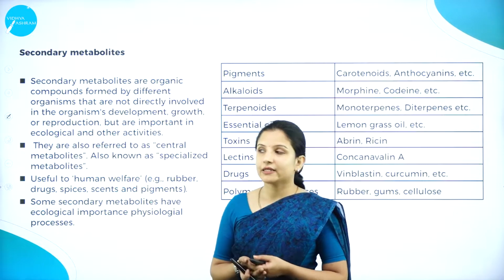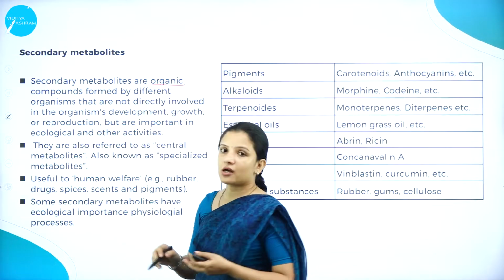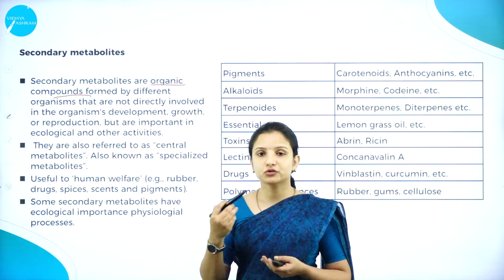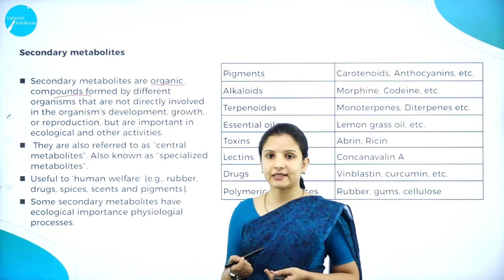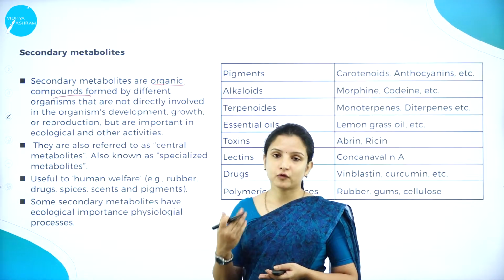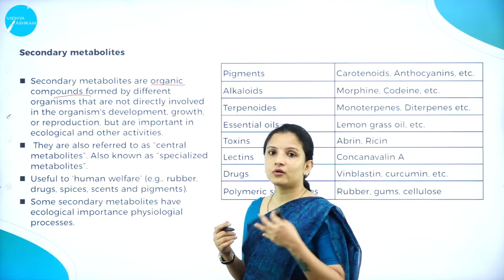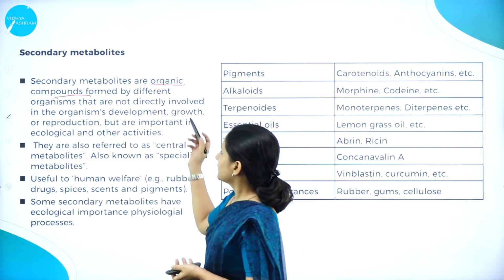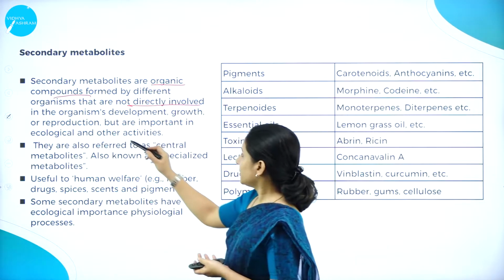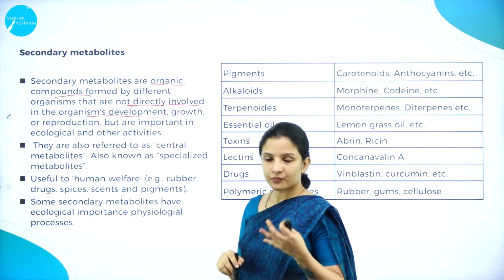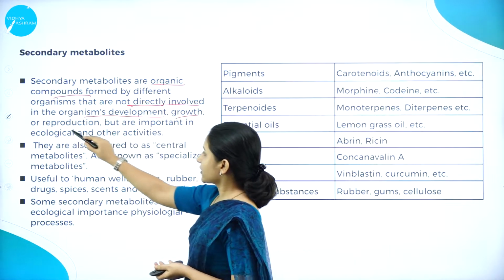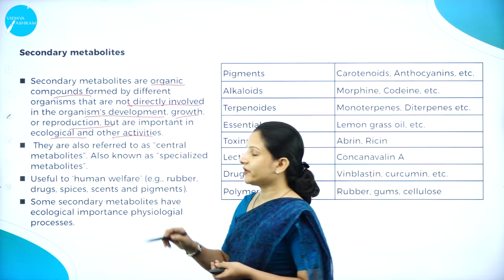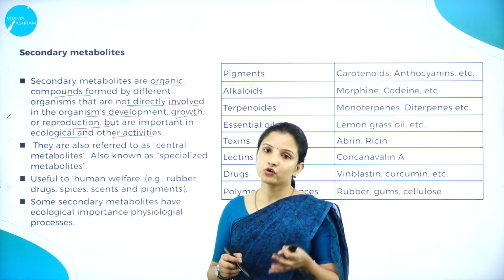Secondary metabolites are those organic compounds which are formed by different organisms, but these compounds do not help the plants or animals directly. They are useful for mankind for various economic purposes and also for various ecological purposes. They are not directly involved in the development, growth, or reproduction of the organism, but they are very important in various ecological and other activities, and they are also important for human welfare.